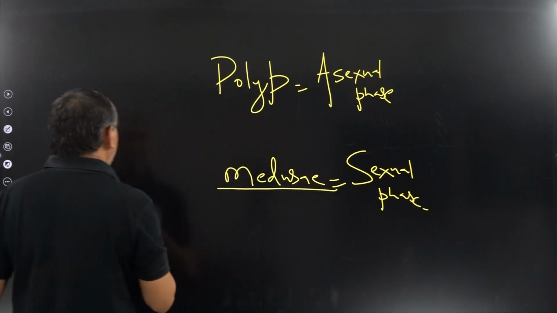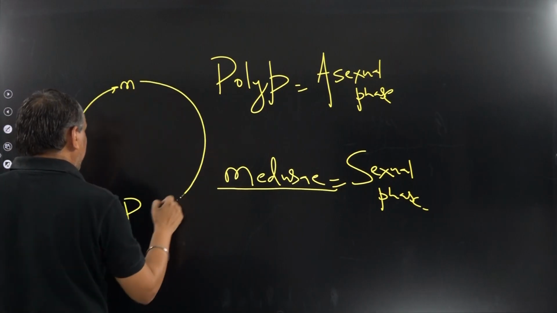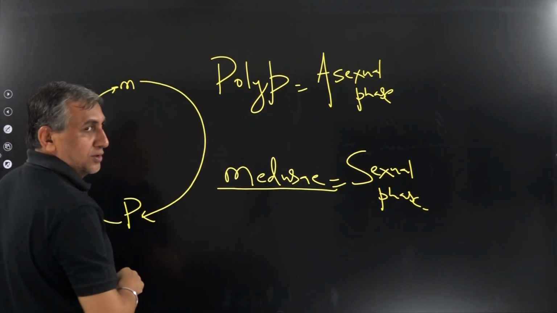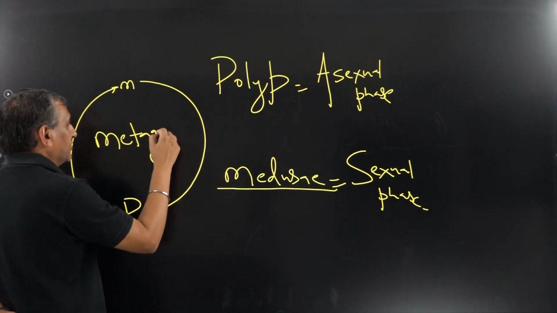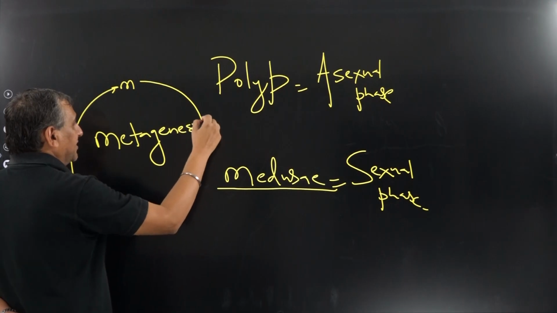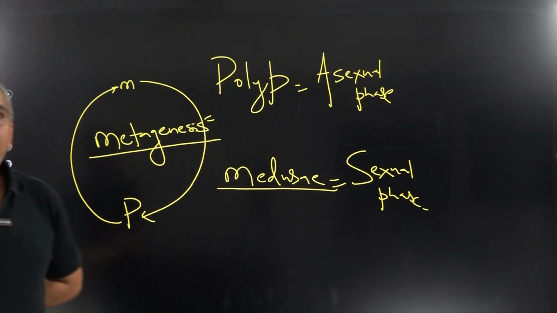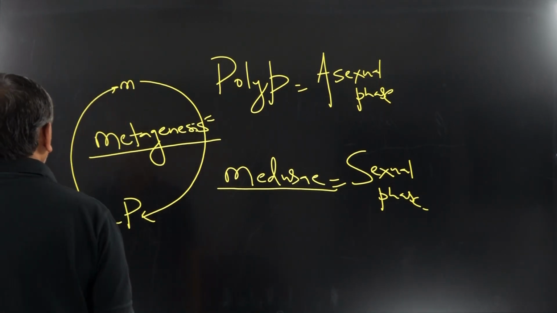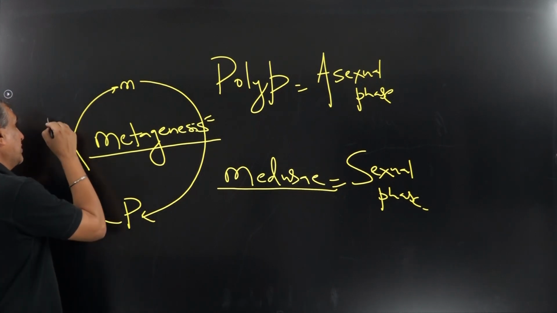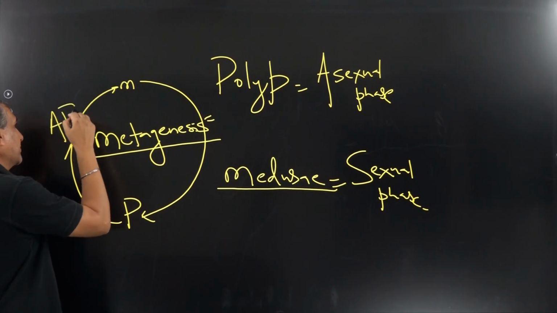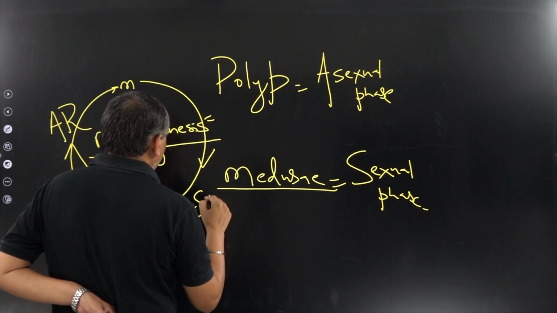In Coelenterata, the polyp is converted into medusa, and the medusa is converted into polyp. This process is known as metagenesis. We will discuss this process in detail when you are at Sri Chaitanya. How is the polyp converted into medusa? By a process of asexual reproduction. How is the medusa converted into polyp? By a process of sexual reproduction.